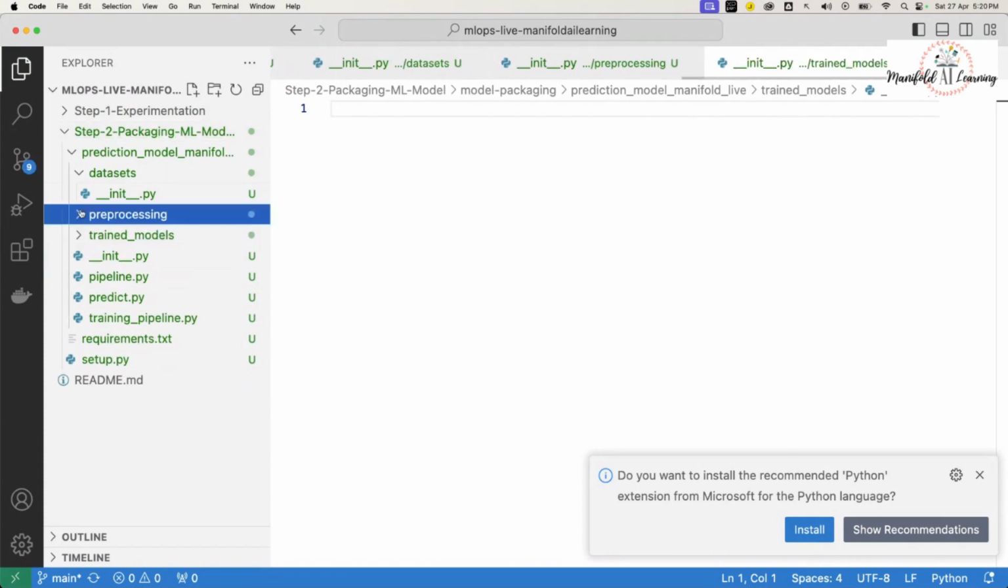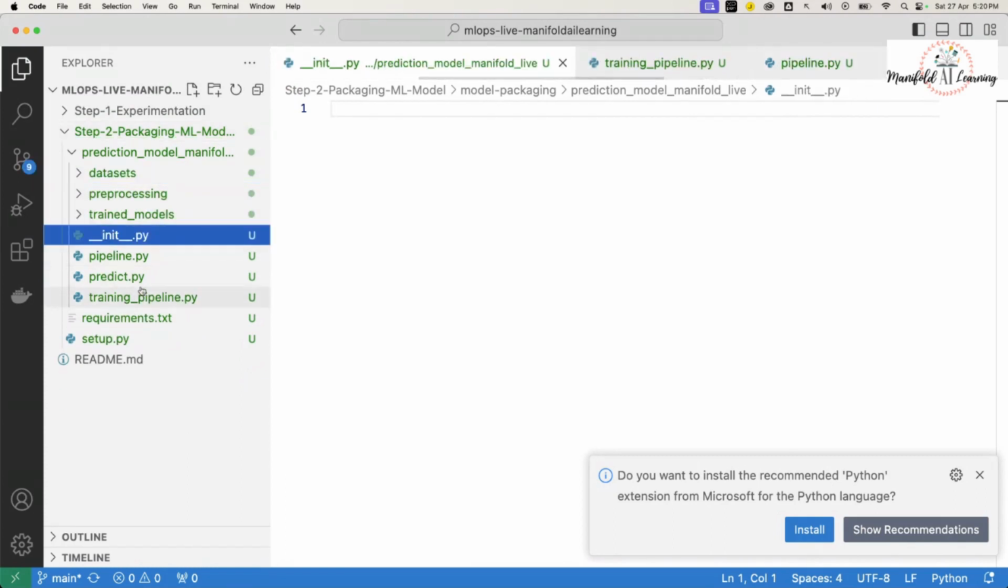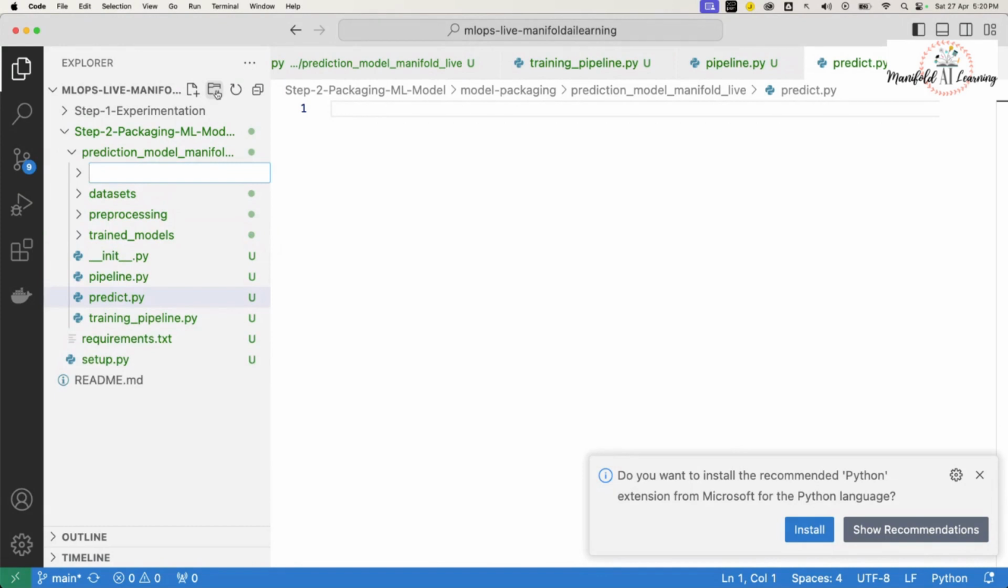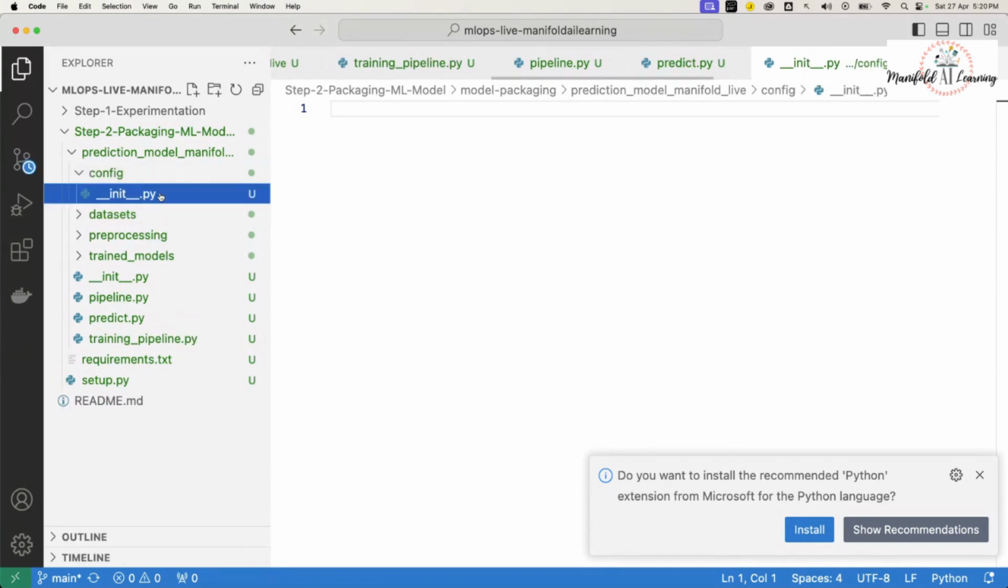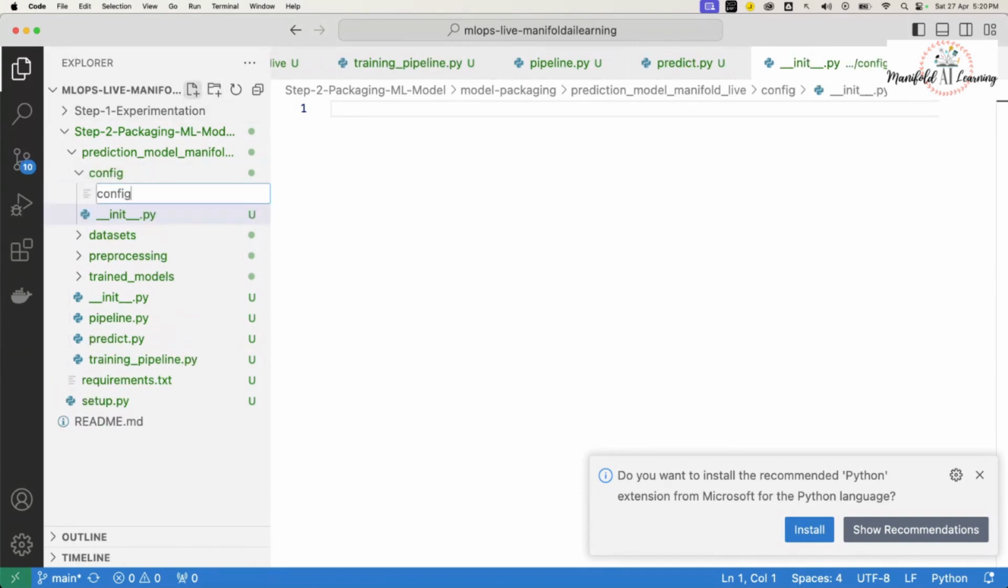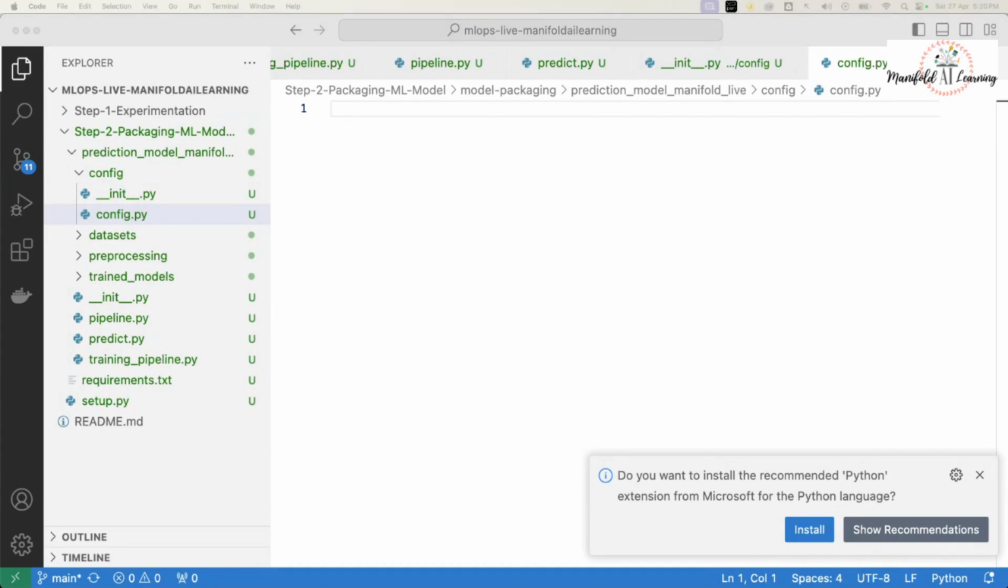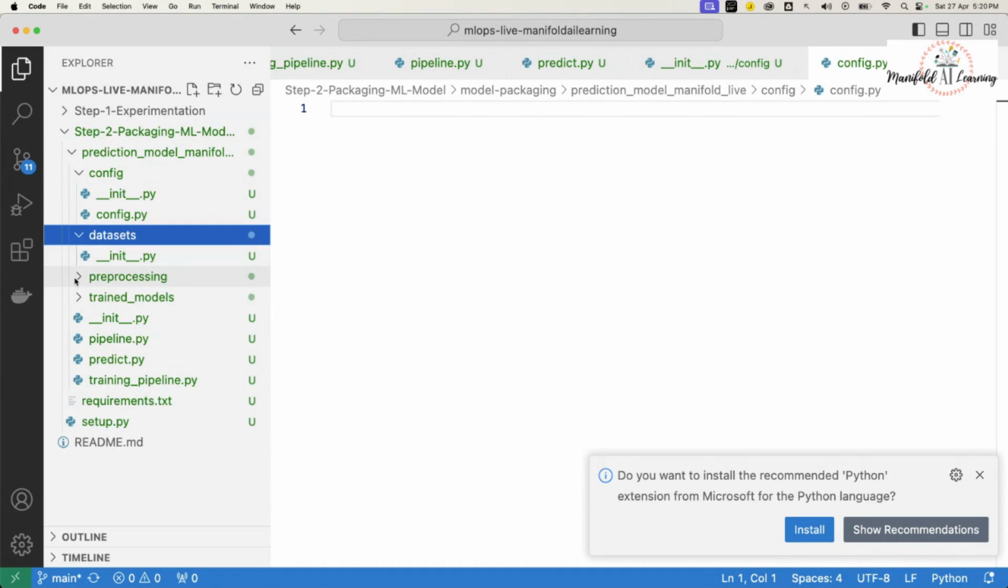Okay, now each and every folder has an __init__.py to ensure that we are able to import it in our package. Another thing that I'll do is create one more folder, which I'll call config. Inside my config folder, I'll place one more file, __init__.py, and I'll create one more Python file inside this config folder, which I'll call config.py. Now this config.py will contain all the necessary configuration for my MLOps project.